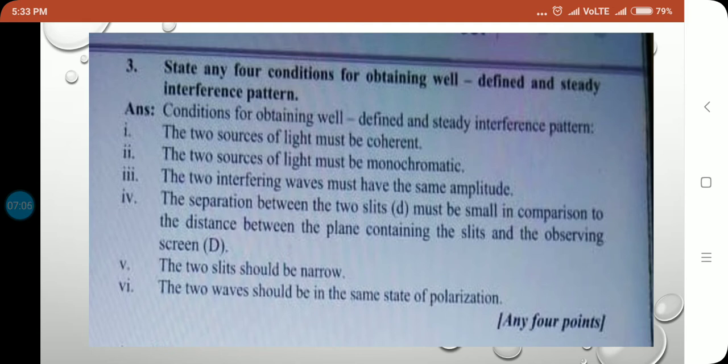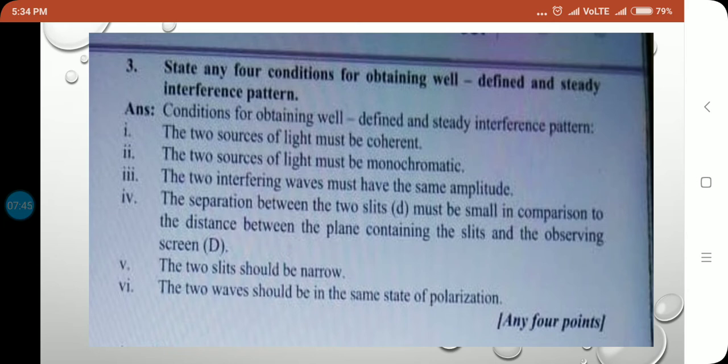as the dark fringes will have zero intensity, and hence the point of destructive interference appears as a dark point and the point of constructive interference appears as a bright point. Then we get a steady interference pattern. The next condition is that the separation between the two slits, small d, must be small in comparison to the distance between the plane containing the slits and the observing screen, capital D. Then the next condition is that the two slits should be narrow.